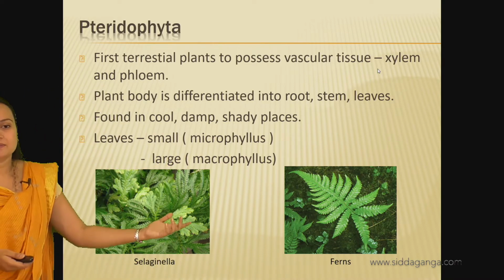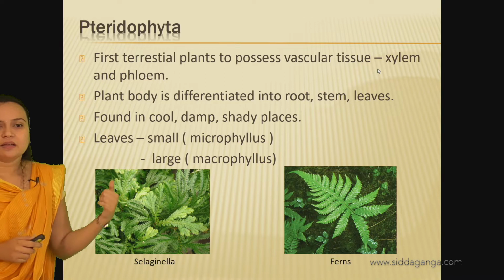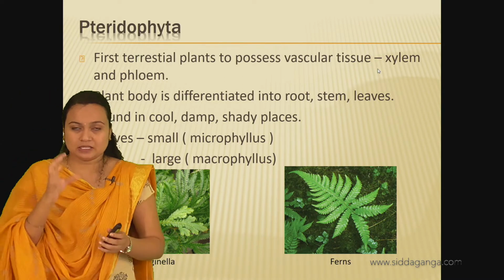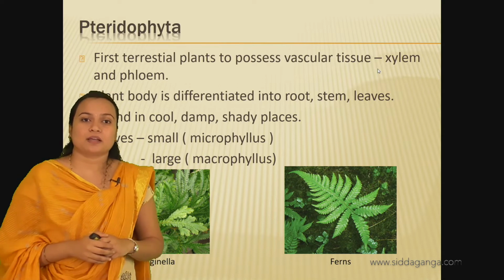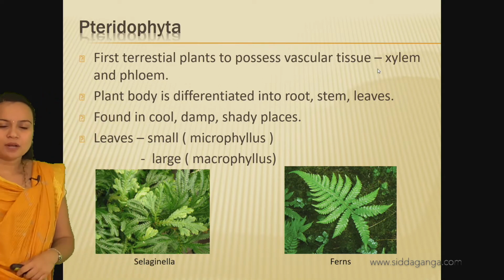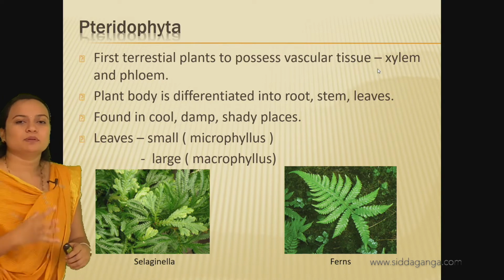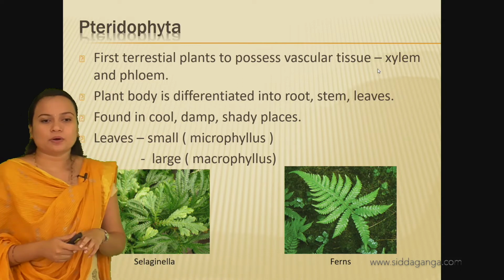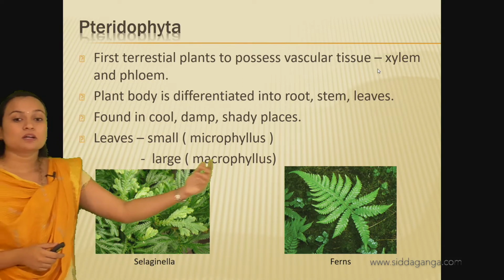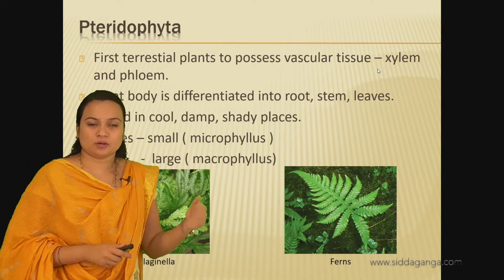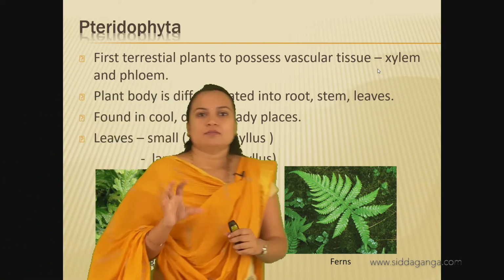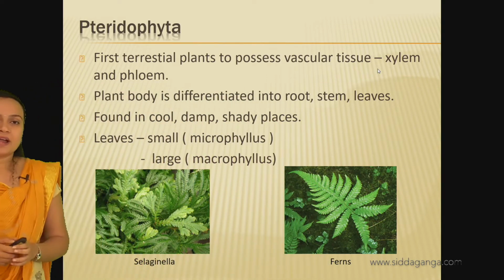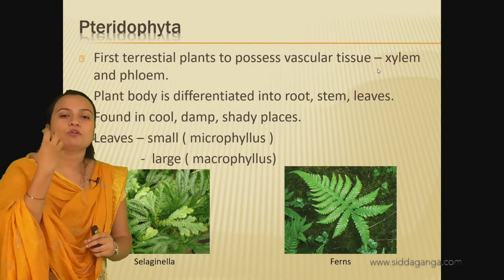So here if you notice the leaves, some leaves may be small, they are called as microphyllous. If the leaves are small, they are called as microphyllous, and some pteridophytes will bear large leaves. Okay, they are called as macrophyllous. Okay, can you notice some small leaves to some larger leaves?